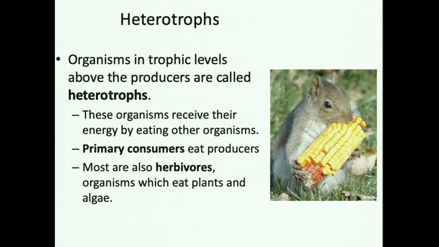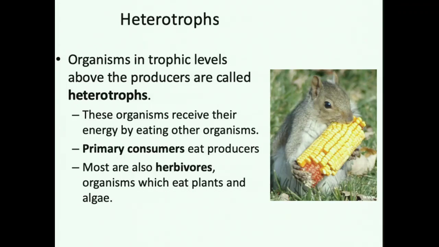Now, for instance, this squirrel that's eating corn is eating a primary producer, corn. We call this a primary consumer. So primary consumers eat producers. Most primary consumers are herbivores, which are organisms that eat plants and or algae.